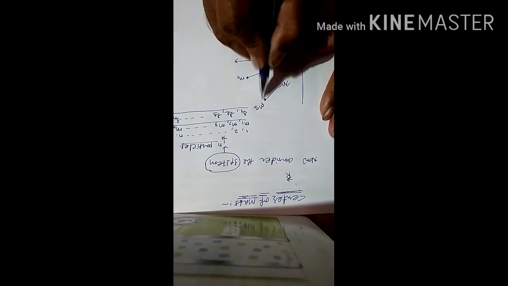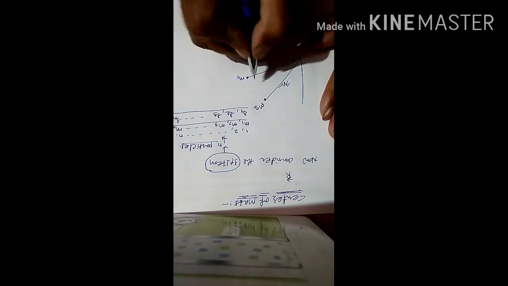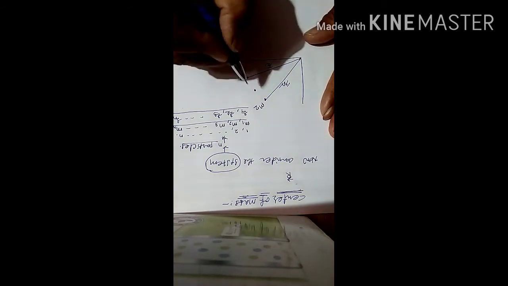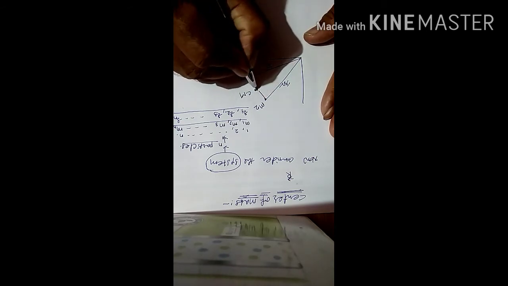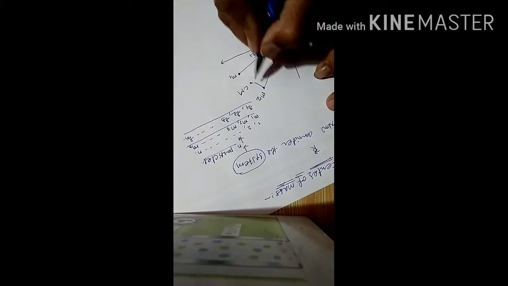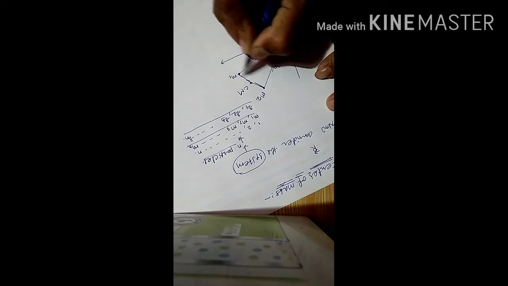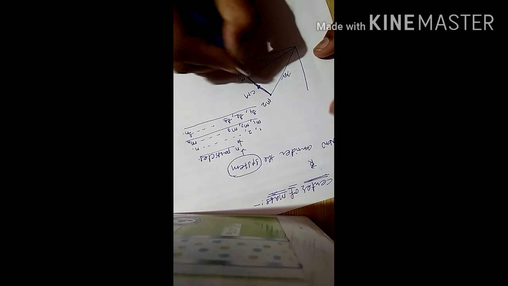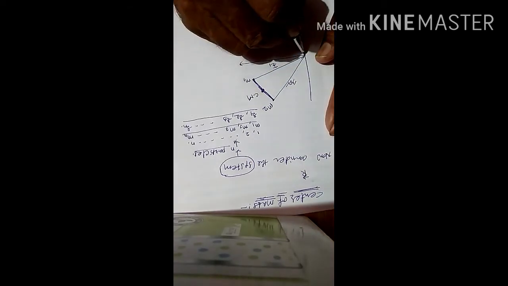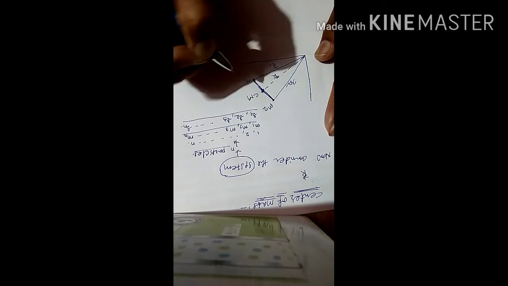Then this is the center of mass of these two particles, and this center of mass is represented as vector capital R bar.